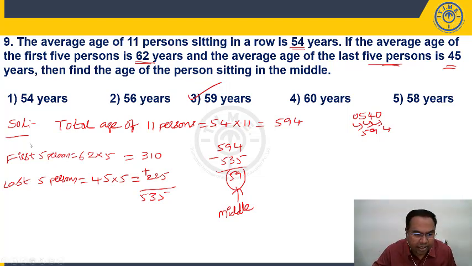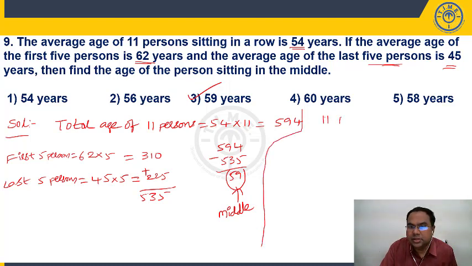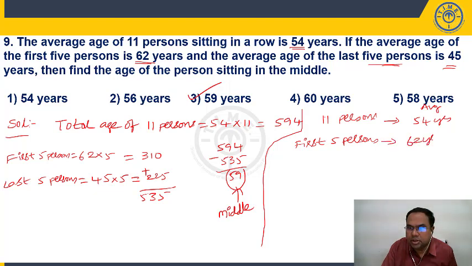Now, what is an alternate approach to this? Let us look at the alternate approach. You see here, students, 11 persons, average is how much? 54 years. Right? So, first 5 persons, orally, if you want, you can try this. 62 years. So this is how much more? 8 more. Okay. Last 5 persons, 45 years. How much less than the group average? 9 less.